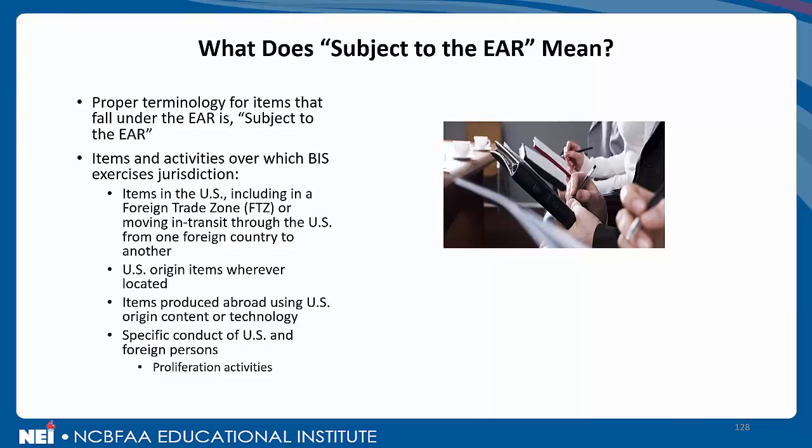Third sub-bullet point, items produced abroad using U.S. origin content or technology. And then the final sub-bullet point, any specific conduct of U.S. and foreign persons, particularly as it relates to proliferation activities. So it's the conduct of people, U.S. citizens and foreign persons, that are subject to the EAR as well.